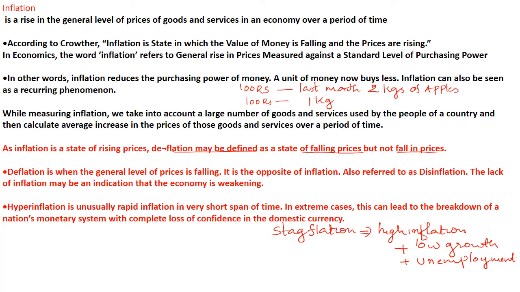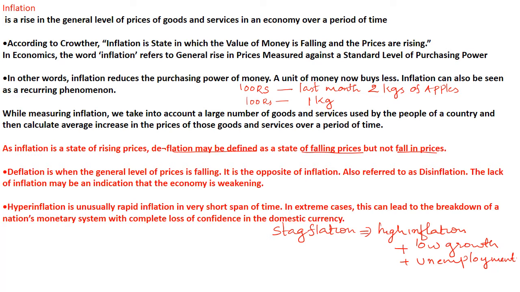So for example, you have 100 rupees with you. Last month you purchased, for example, 2 kgs of apple, just an example. 2 kgs of apple you got with this 100 rupees.